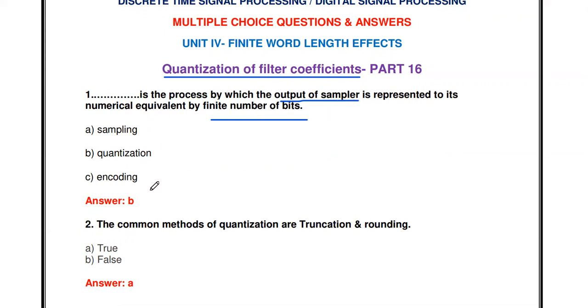Sampling, quantization, or encoding? The answer is quantization. The sampling process converts a continuous time signal into a discrete signal. After obtaining the discrete signal, in order to convert it into a finite number of bits, we use the process called quantization.